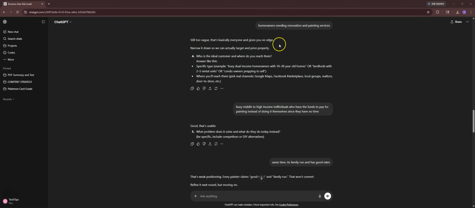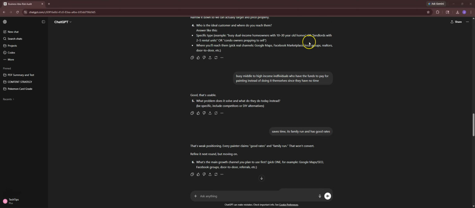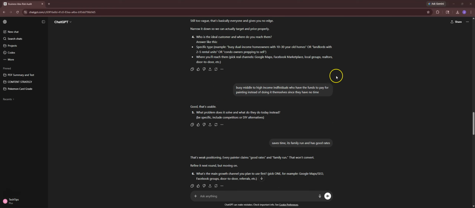That's basically everyone. It gives you no edge. I was trying to be very general, but this is where it really helps to be as descriptive as possible to get the most out of the prompt. So we see here, who is the ideal customer? Again, I just said, okay, busy middle to high income individuals who have the funds to pay for painting instead of doing it themselves since they have no time.